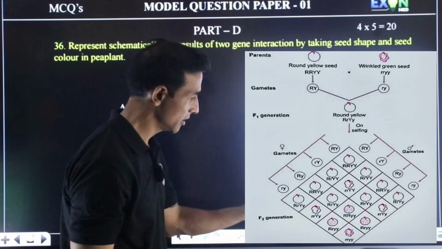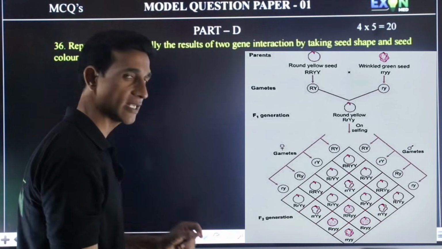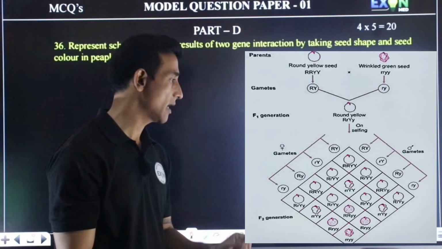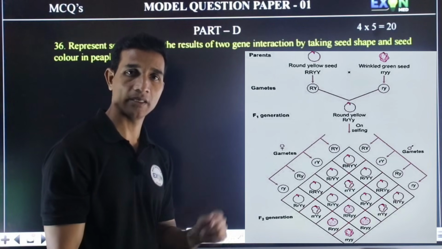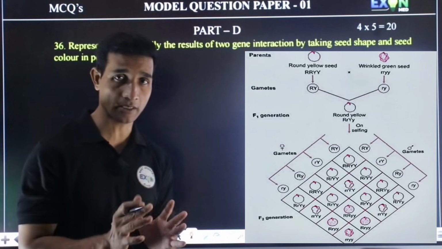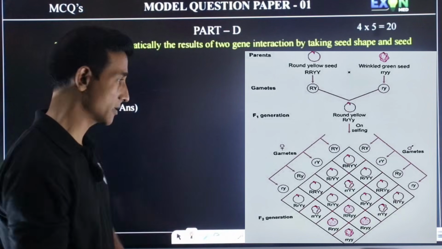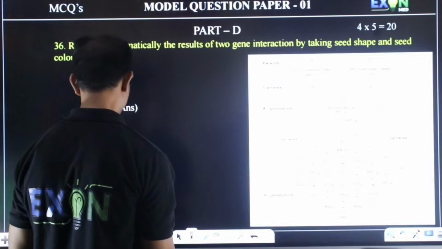In the F2 generation, you get 9:3:3:1 as the phenotypic ratio, and the genotypic ratio is not necessary to write as it is not given in the textbook. You can write only the phenotypic ratio.